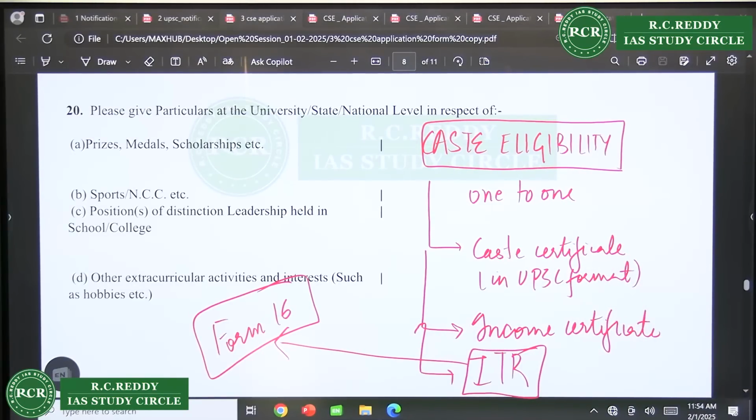I got a scholarship for higher education. Yes, you can write that from state government.